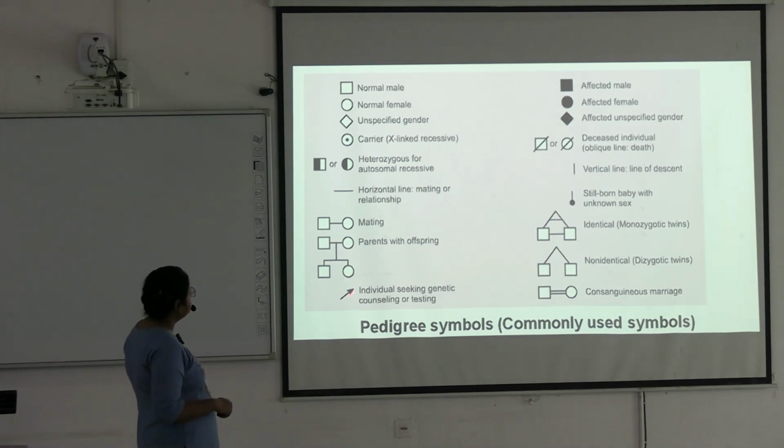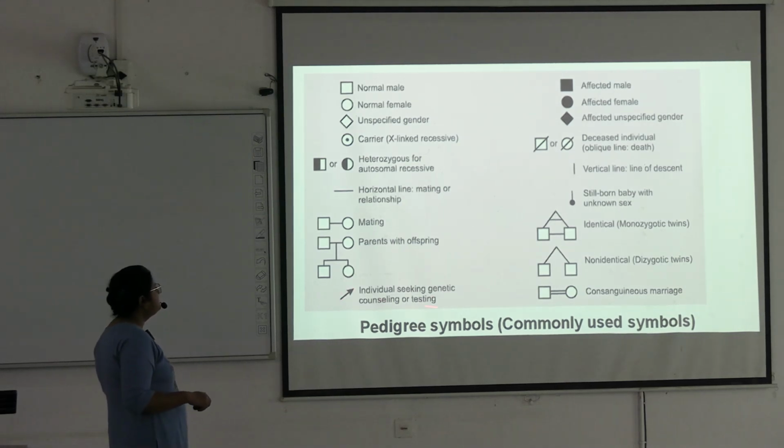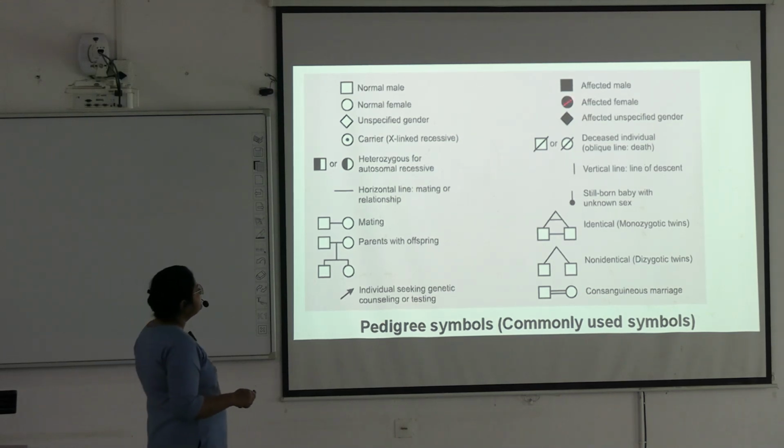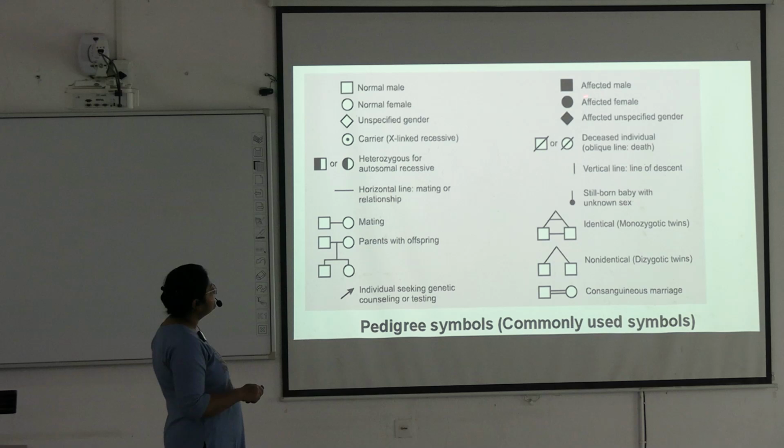This arrow means an individual seeking genetic counseling or testing. This black square means affected male, the black round is affected female, and the black diamond is affected of unspecified gender. A square or round with a cut is a deceased individual. Okay, the oblique line you have to use for death.